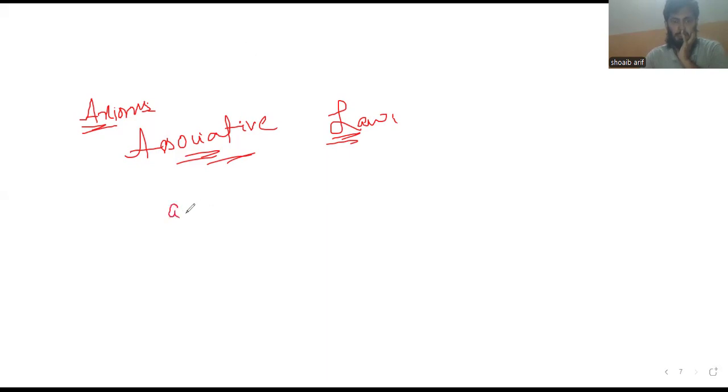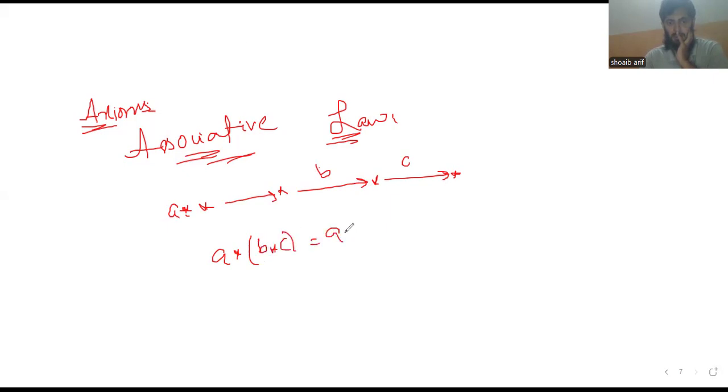If we take A is a morphism from dummy object to dummy object, and B is a morphism from dummy object to dummy object, and C is a morphism from dummy object to dummy object, we can write A binary operation with B binary operation C equal to A binary operation B binary operation C according to the property of group. So associative law holds in this category.